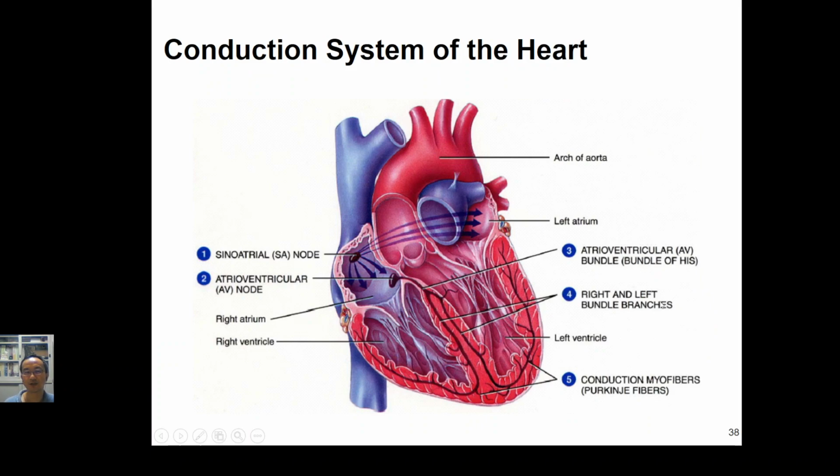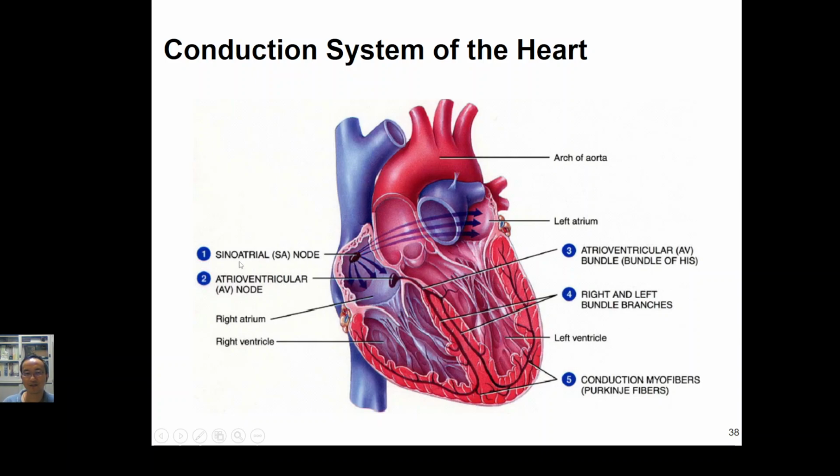That's why the potential will change accordingly. So right now I need to talk about the conduction system of the heart. If you still remember, there's one video we watched before, and it said that our heart will generate the heartbeat by itself. It means that our heartbeat cannot be controlled by our brain. We cannot ask our heart to stop from our brain. This is because they have their commander inside their heart.